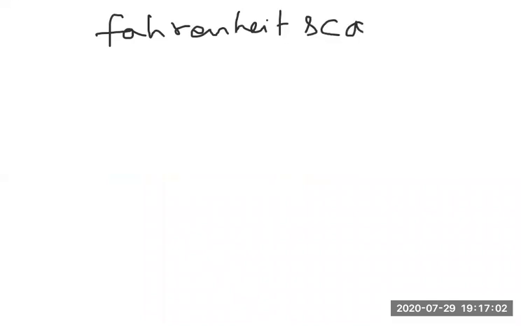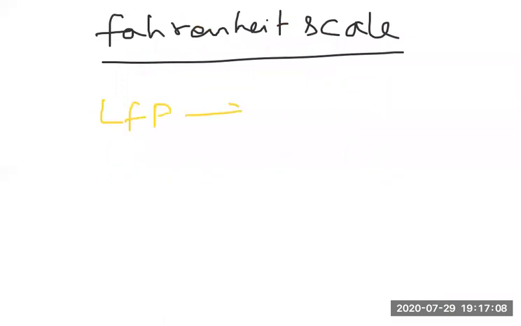Now the question is, what is the other scale we have, sir? We can take the Fahrenheit scale. Here also there are two things, LFP and UFP. The LFP we can write as 32 degrees Fahrenheit. Generally, when you go to the hospital, they measure with a thermometer in Fahrenheit.